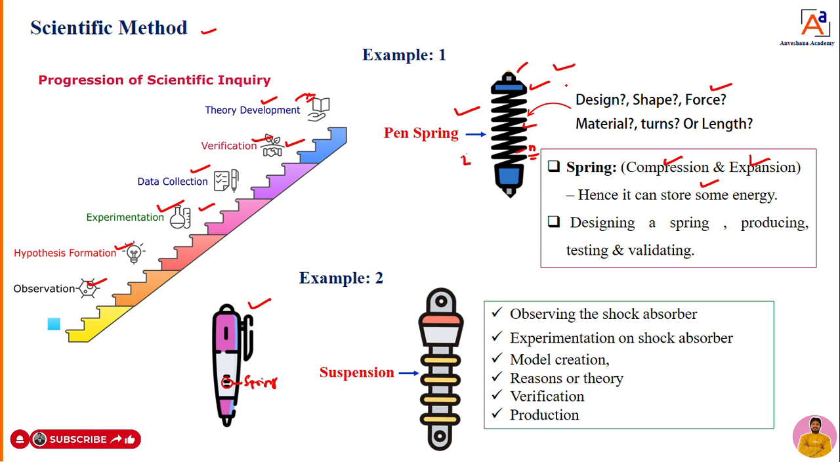Once everything is done, we will take that spring for bulk manufacturing or bulk production. So we are following systematic methods to manufacture this spring. That is nothing but the scientific method. This is one example. Similarly, we can take a second example, suspension.